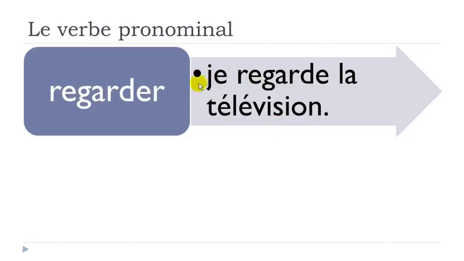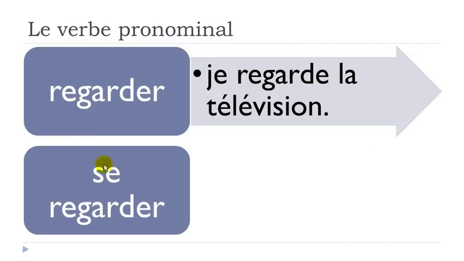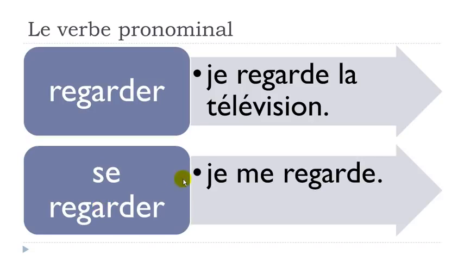But then if you use se regarder, to look at oneself, in that case, je me regarde. So you will have to add this me before the verb.